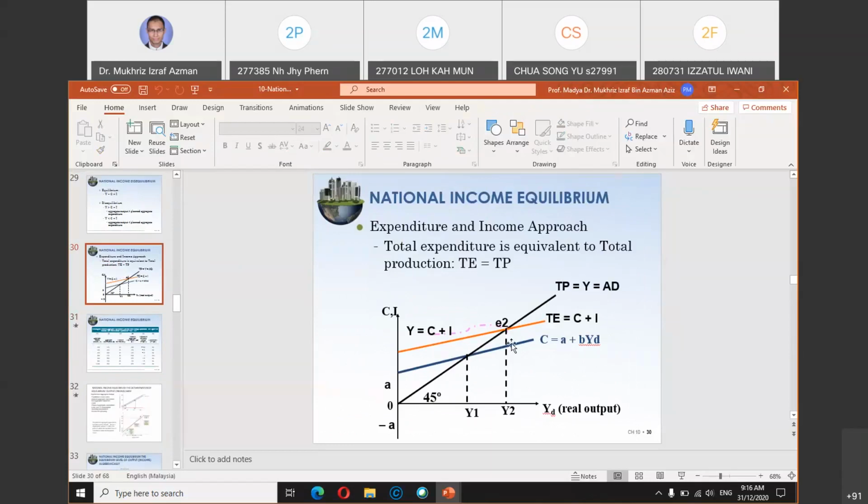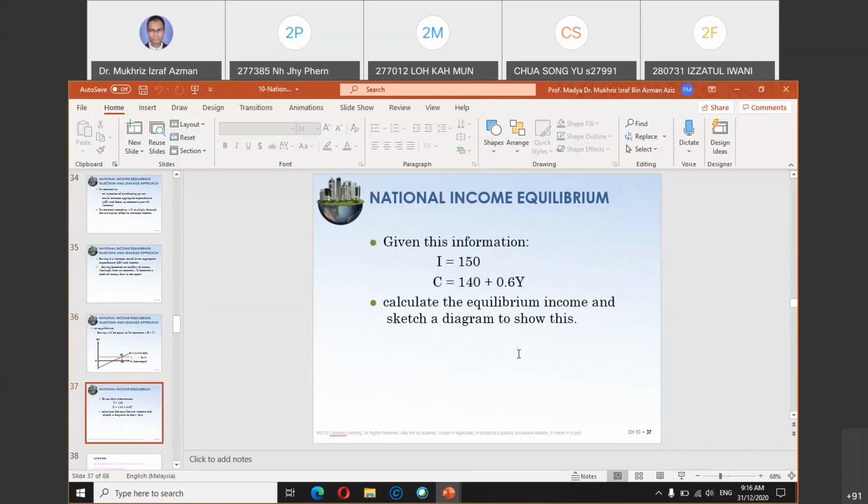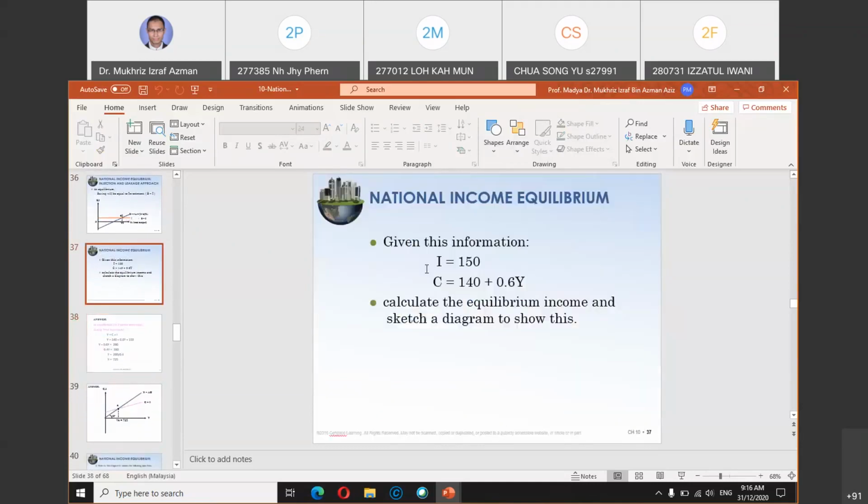So when AE intersects with the Y line, the 45-degree line, Y2 is also the same as when you use the saving and investment functions. So you can use two approaches: either S equals I, or the AD, Y equals AE graph from just now.